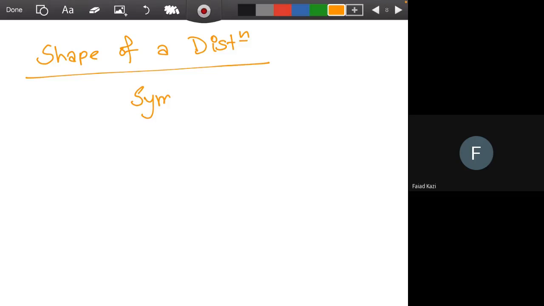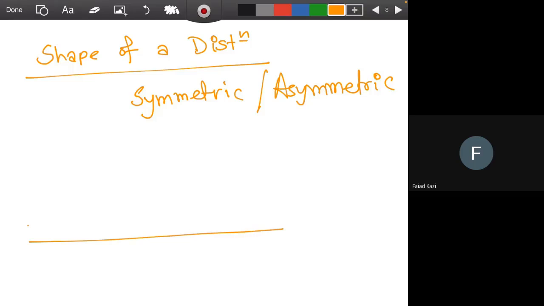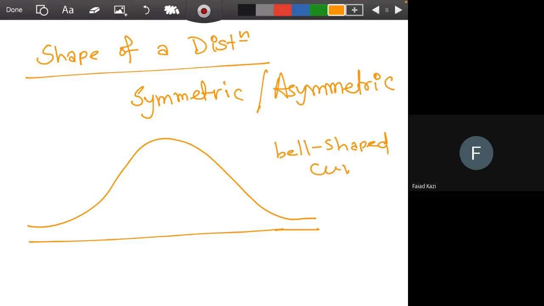One is symmetric, and the other one is asymmetric. Now, symmetric distribution is if you plot your data set, all the data values in a data set, in a bell-shaped curve. In a bell-shaped curve, because this curve looks like a bell.